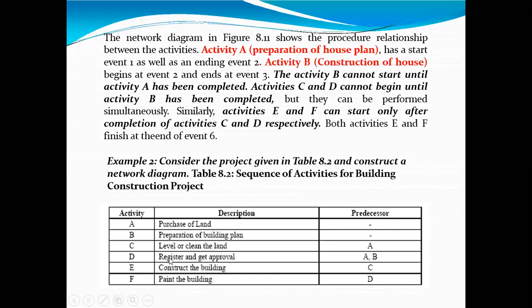Activity D, what is activity D? Get register and approval. For that these two activities are very important. If these two activities are completed, then and only then the activity can be completed. Then construct the building. When can you construct the building? If you have leveled or clean land, then and only then you can construct the building. Is it right? And paint the building. When can you paint the building? If you have approval and construction of the building. So for F, there should be D and E. But here only D is given.